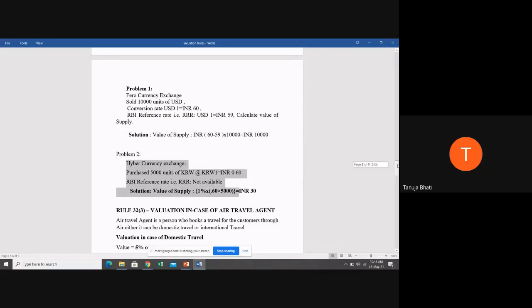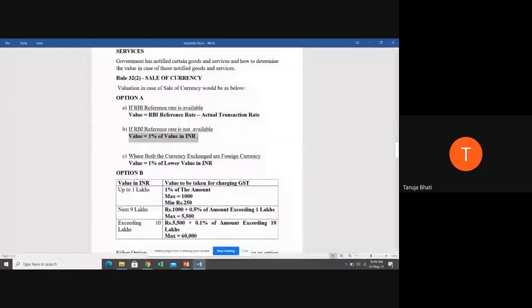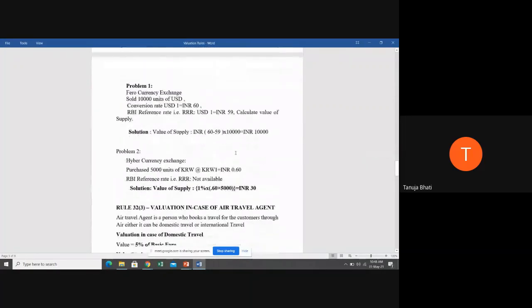Again, taking you back there, see here. If RBI reference rate is not available, value is going to be 1% of value in INR. So first, only calculate the value in INR, then take 1% of that. It is going to be the value on which you're going to charge GST. Is it clear, students? Is problem number 2 clear? Yes, ma'am.